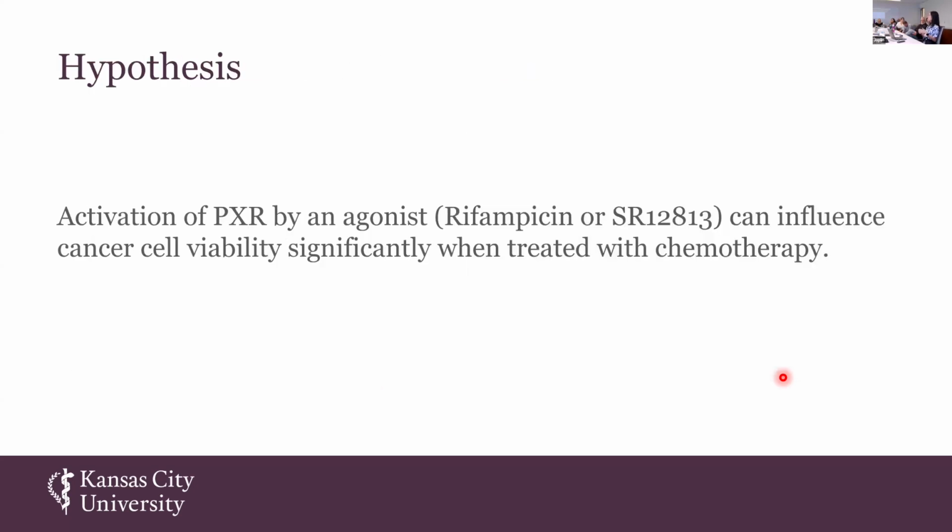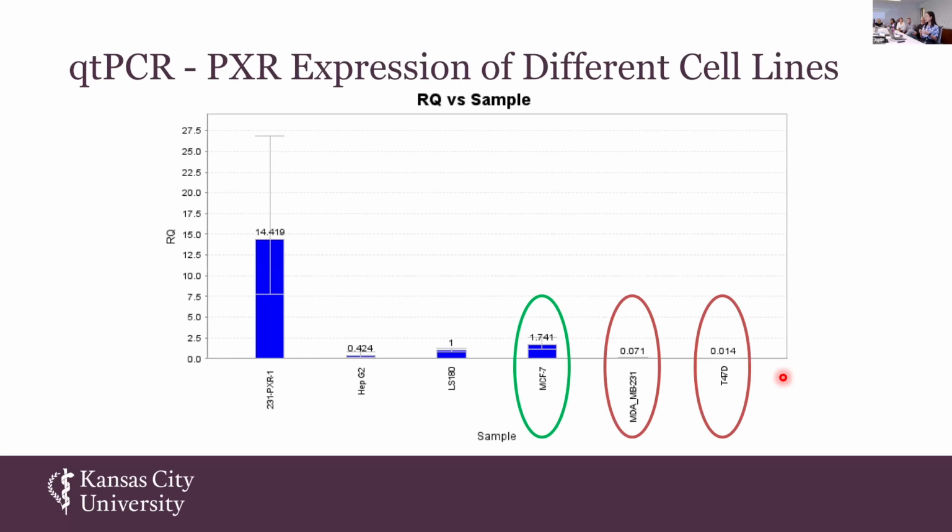So here, I want to introduce everyone to our hypothesis for the experiment. We hypothesized that the activation of PXR by an agonist, either rifampicin or SR, can influence cancer cell viability significantly when treated with chemotherapy. Before I go on to show the viability experiment data, I want to quickly mention our qRT-PCR on the mRNA expression of PXR in different cell lines.